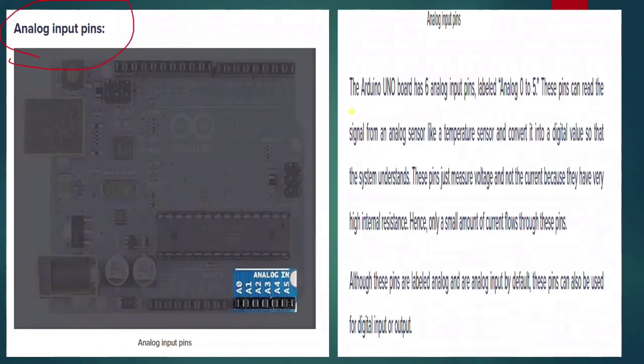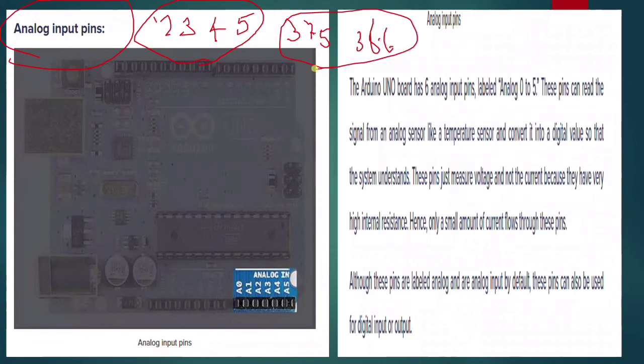Now here comes the analog input pins. You know why these analog pins are used? In the case of digital pins, it consists of fixed values. But in the case of temperatures, if you are using temperature sensors, we will have in-between values. This is just an example, 37.5, 38.6. If we have these kinds of values, we need something to convert them into digital values, right? So that is why we are using these analog inputs.